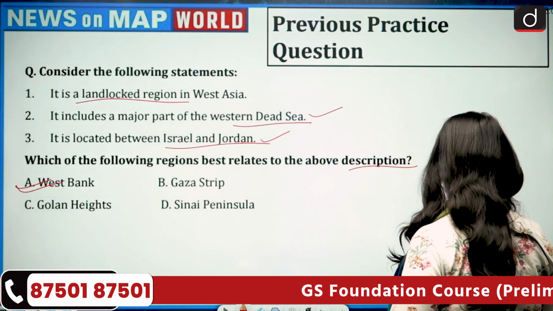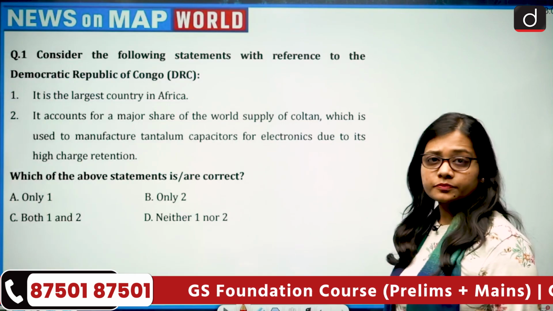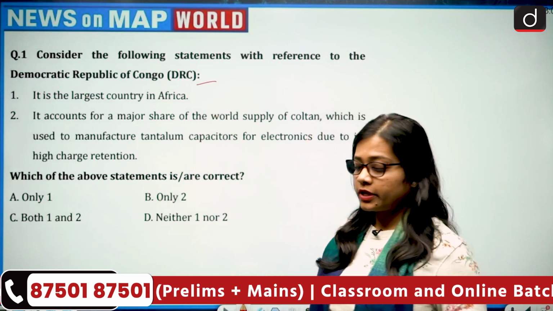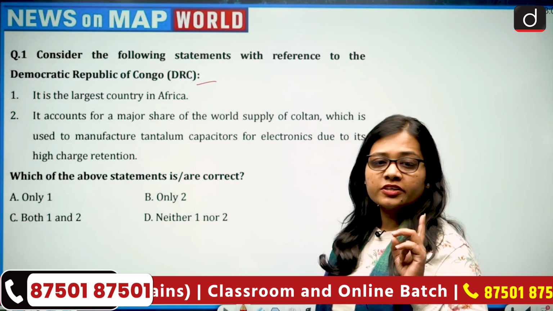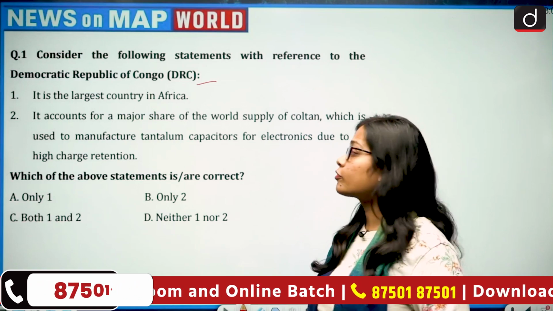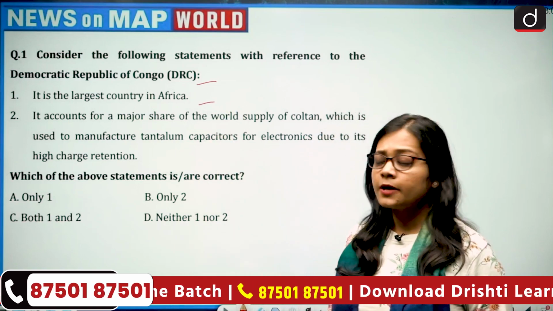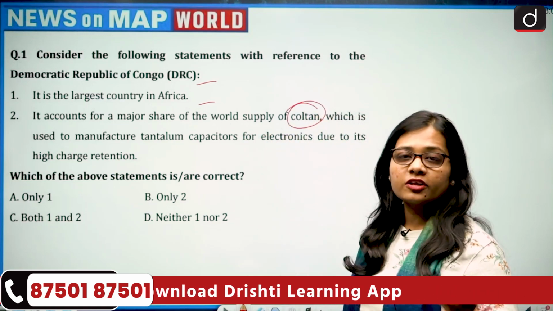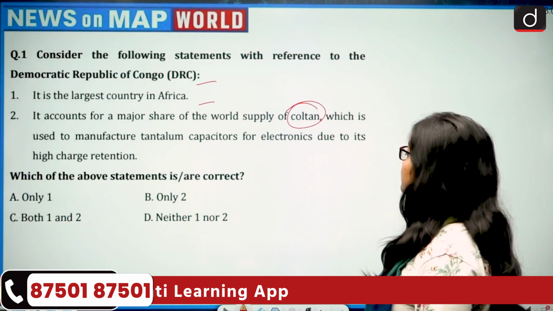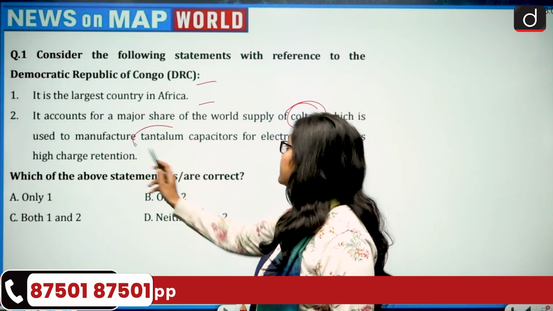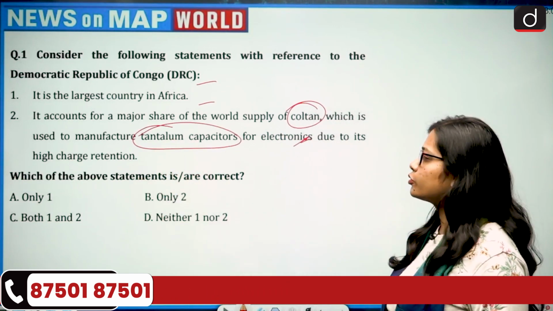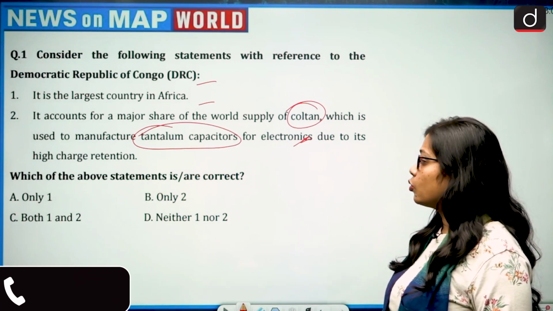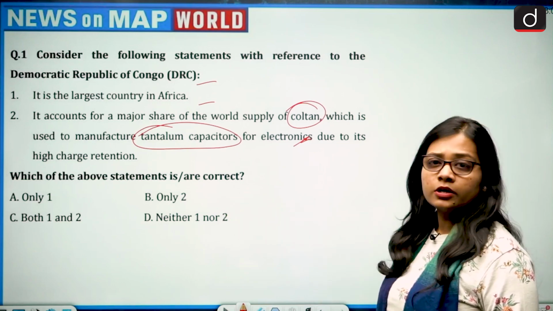Now moving on to today's session. The question is, consider the following statements with reference to the Democratic Republic of Congo. There are two statements given. First, that DRC, the Democratic Republic of Congo, is the largest country in Africa. Second, it accounts for a major share of the world supply of coltan. Coltan is basically a black ore which is used to manufacture tantalum capacitors for electronics due to its high charge retention. Which of the above statements is or are correct? Only one, only two, both one and two, neither one nor two.